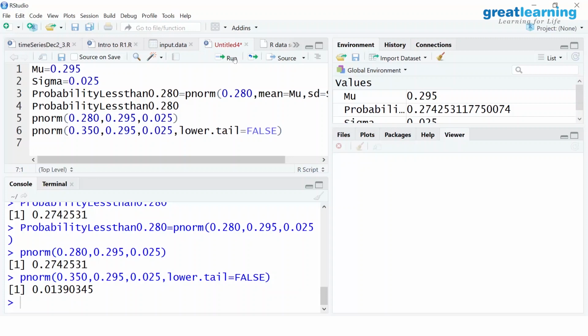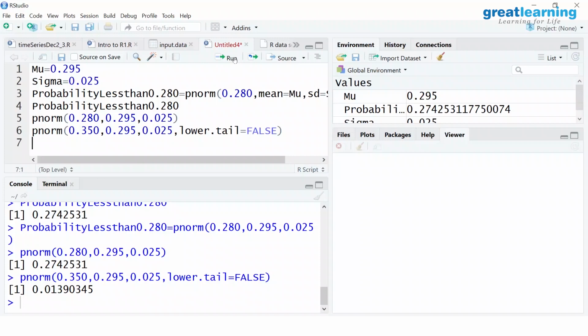Lower.tail is equal to false. By default, it is true. If I say false, it will automatically compute the upper tail. I don't have to subtract from 1. In Excel, you'll have to subtract from 1. Even if you write a formula, you'll have to subtract it from 1. This is the power of R.